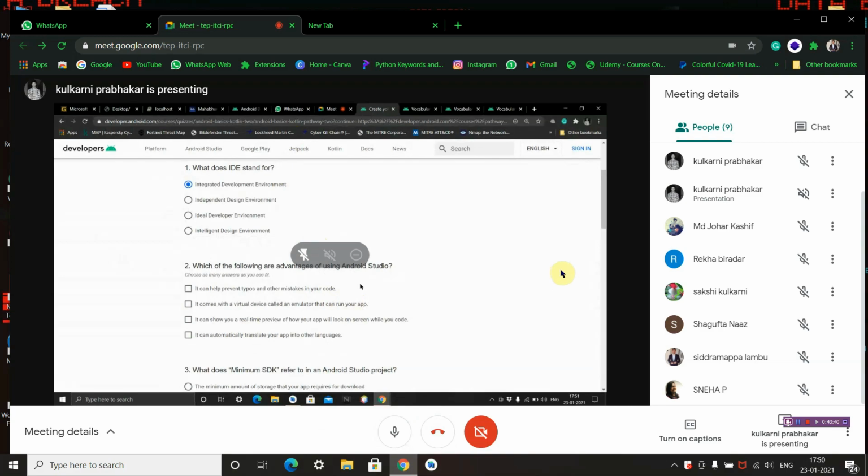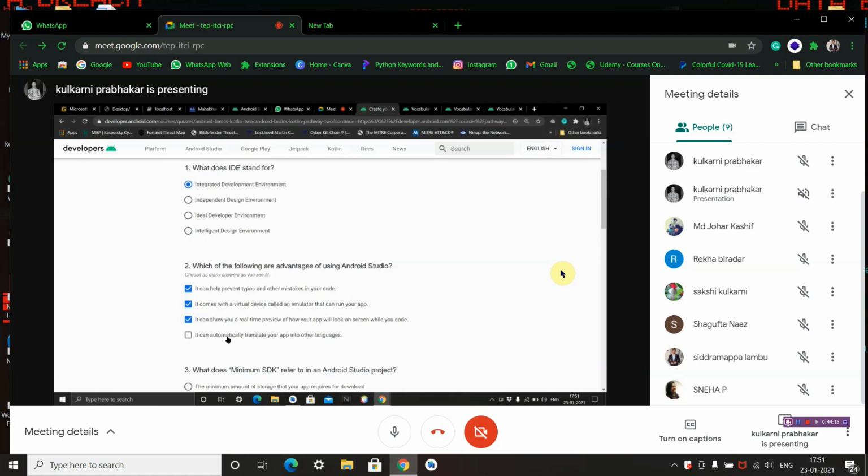The advantages of using Android Studio are it can help prevent typos and other mistakes in your code. This is right. It comes with a virtual device called an emulator that can run your application. Yes, this too is a feature. It can show you a real-time preview of how your application will look on screen while you code. This too is a feature. So we'll check this box also.